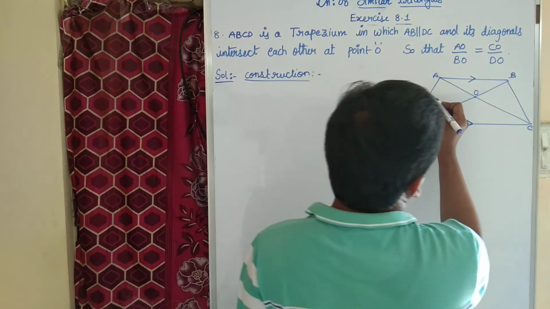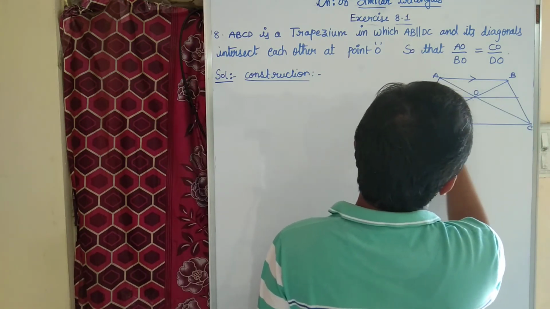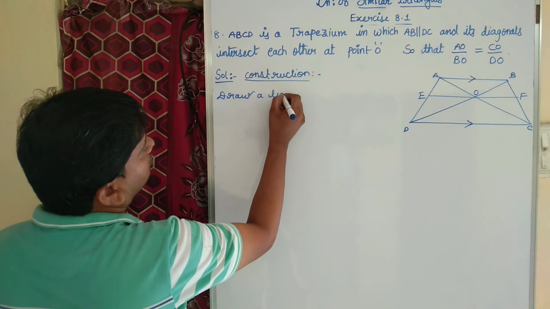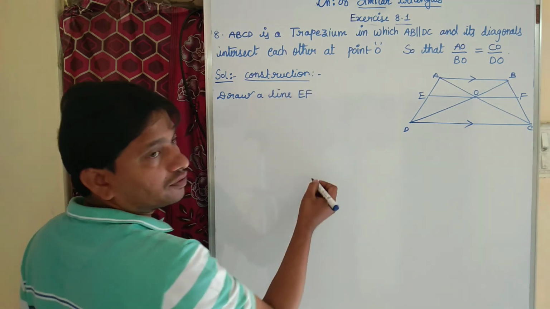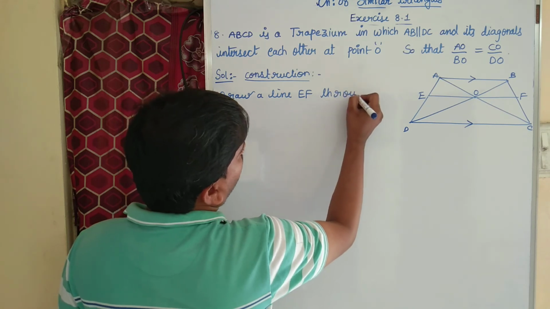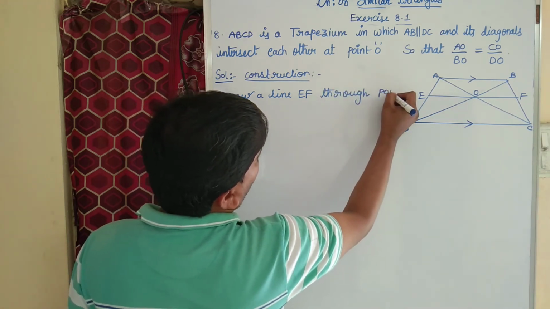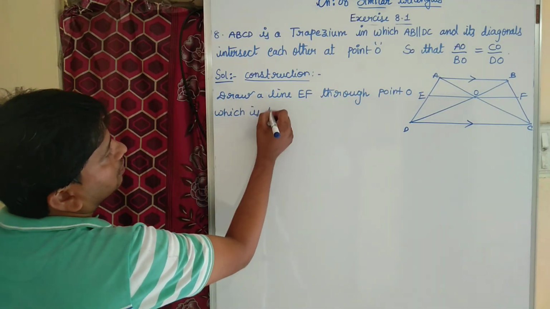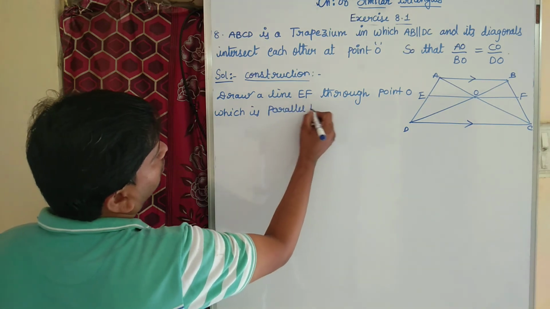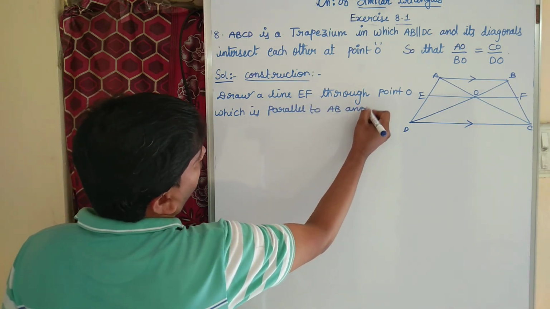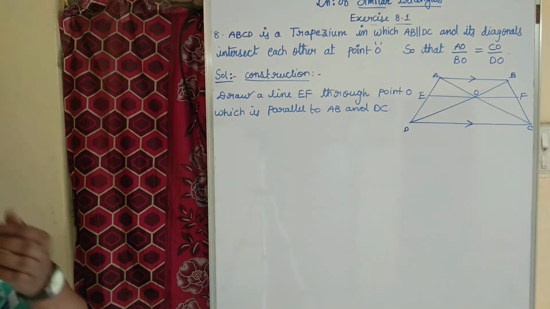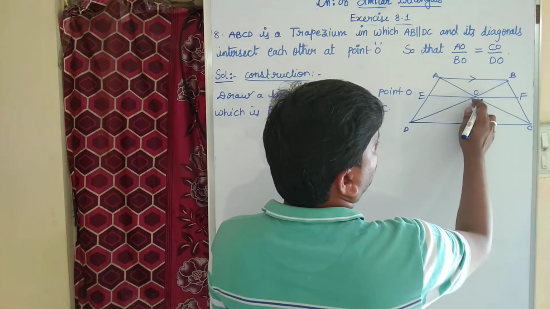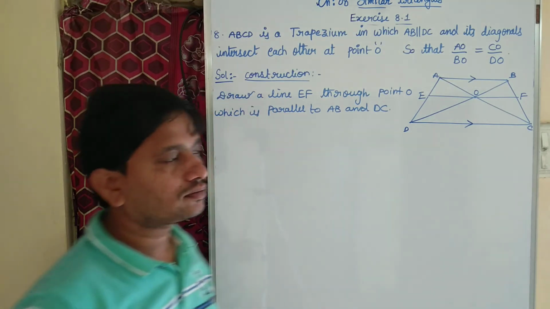Draw a line EF through point O, which is parallel to AB and DC. This is the line EF through O, which is parallel to AB and DC.